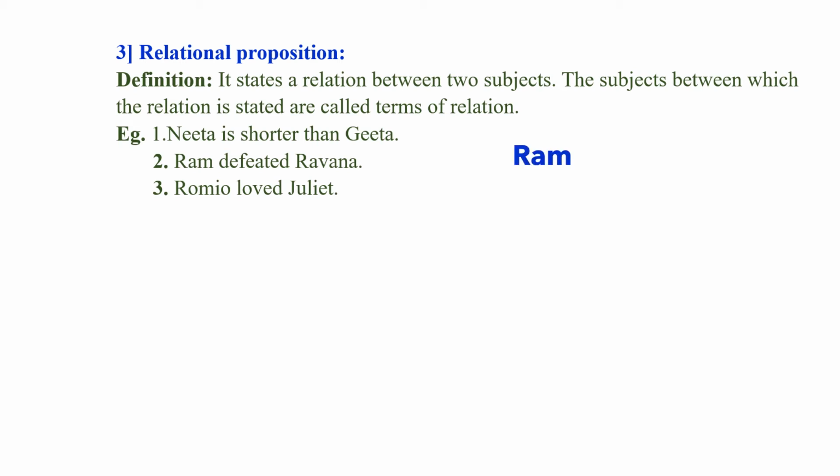Then Ram defeated Ravan. So Ram here and Ravan are subjects. And what is the relation? Defeated is the relation between them. Romeo loved Juliet. Here the subjects are Romeo and Juliet. And what is the relation between them? They loved each other.